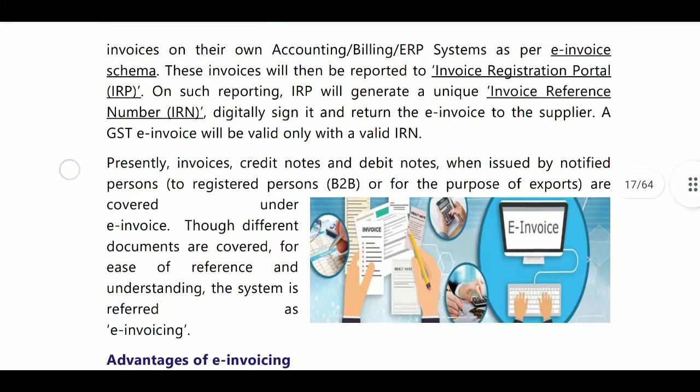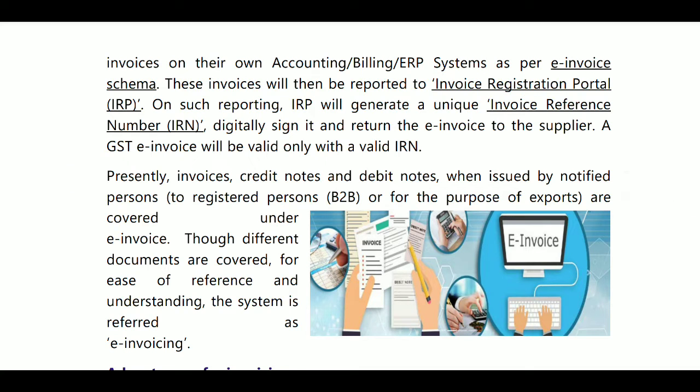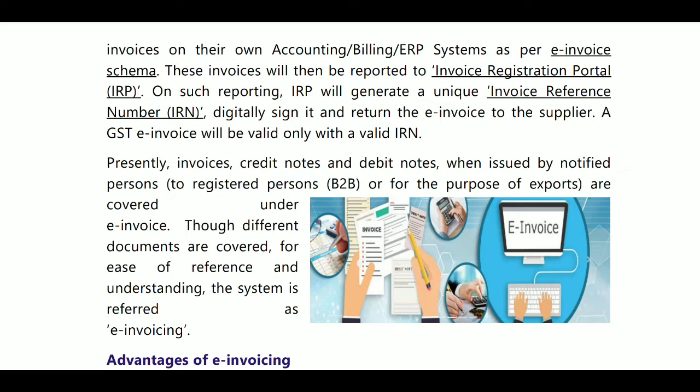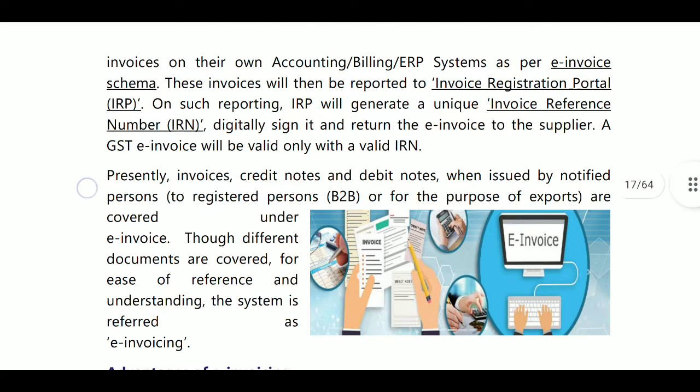In E-Invoice there is the E-Invoice schema, which is the standard format. First of all, you must understand the standard format: the invoice containing mandatory specified fields is to be reported in electronic format to the IRP and is applicable for all businesses across the country.